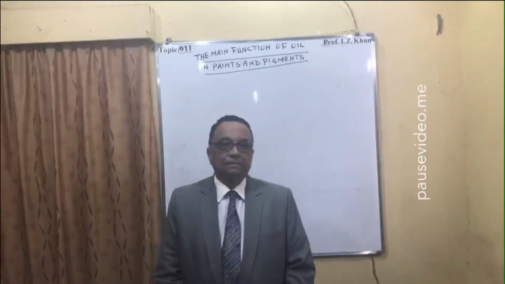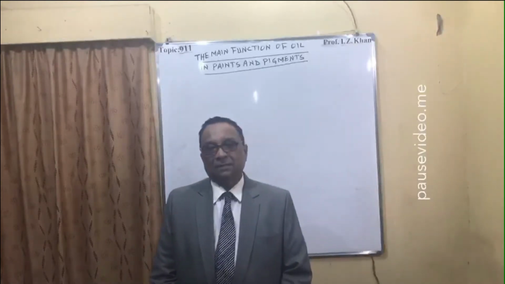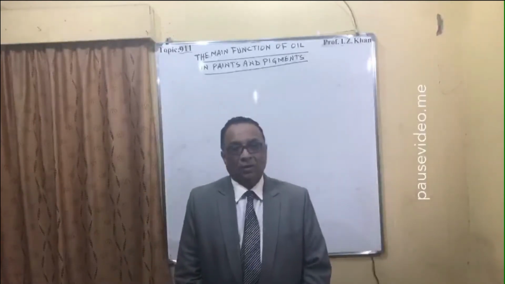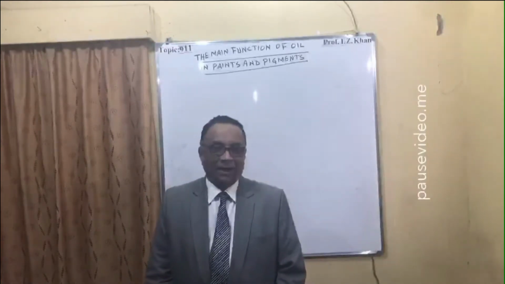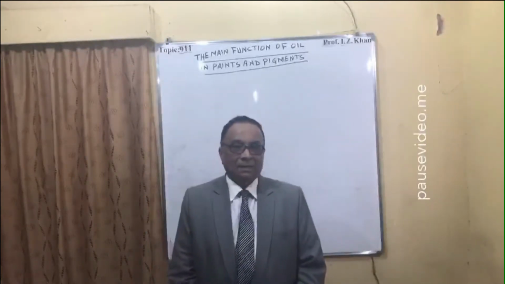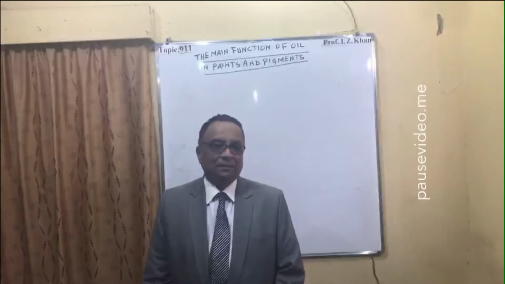911, and today's topic is the main function or main role of oil in paints and pigments manufacture.